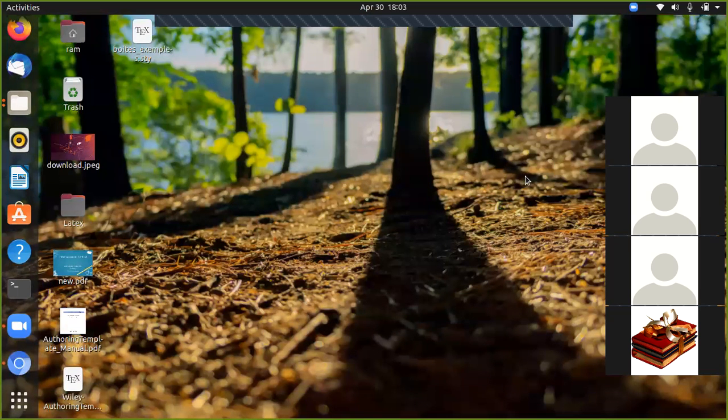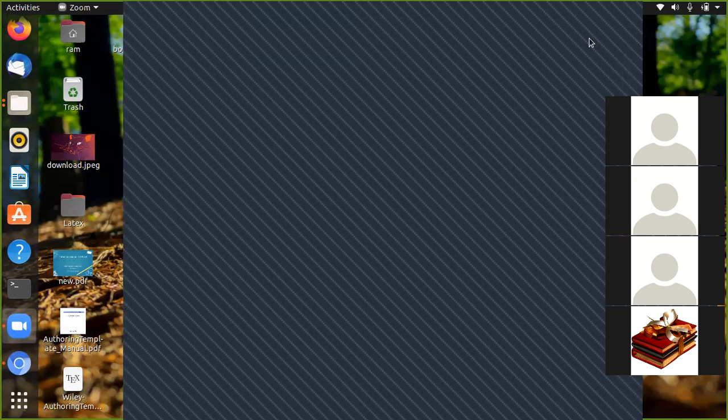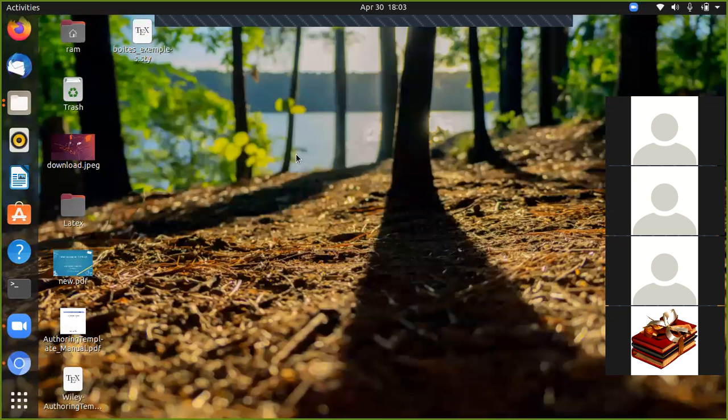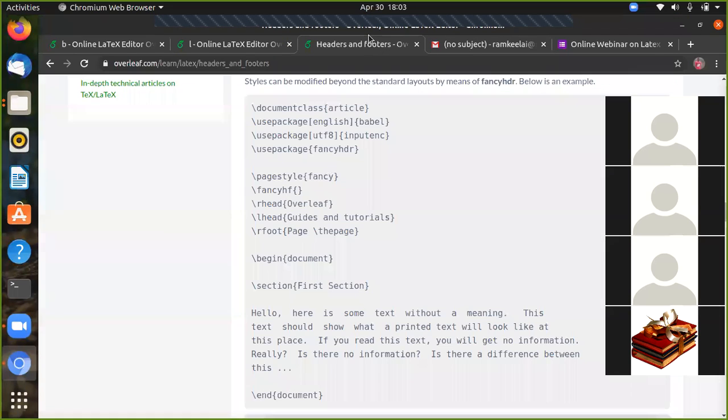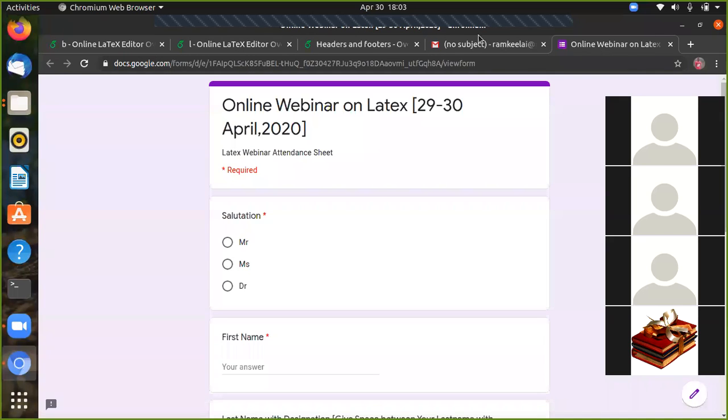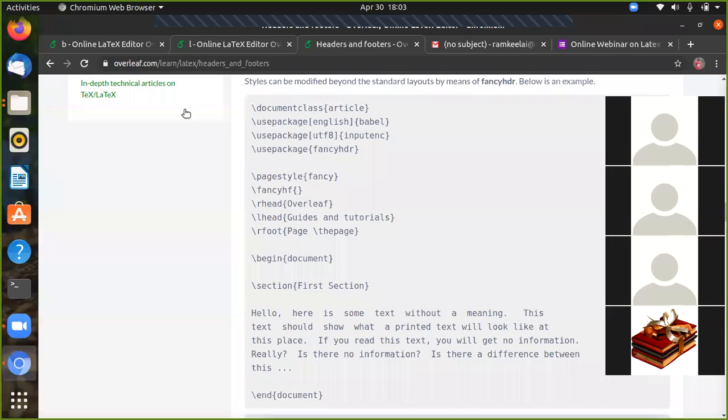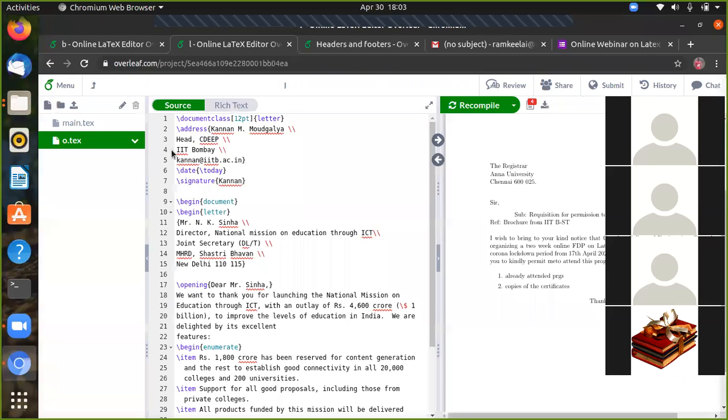Next, we align all the things with simple commands, which will align our documents in an excellent manner, so that we can create a journal very easily.